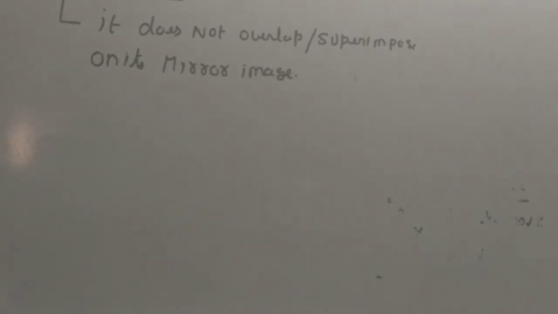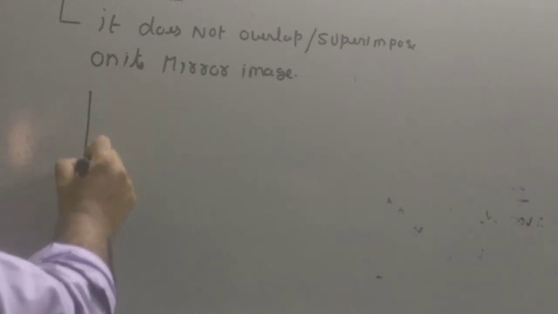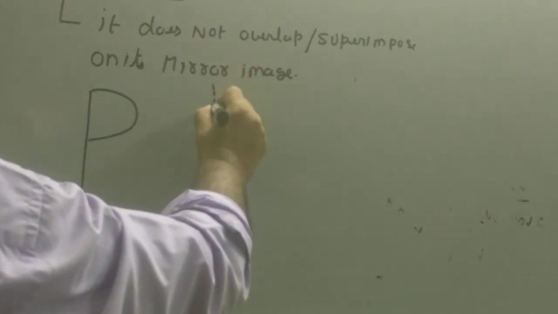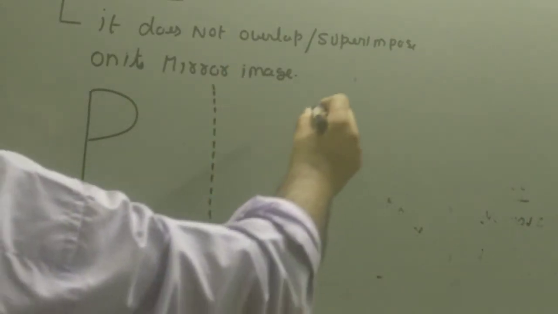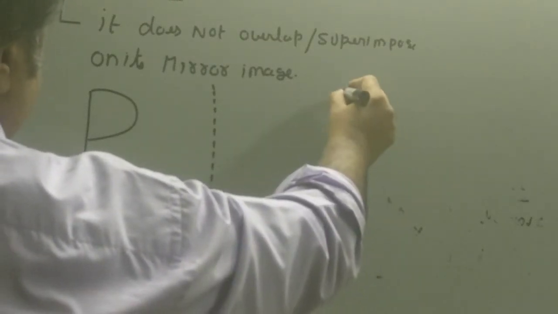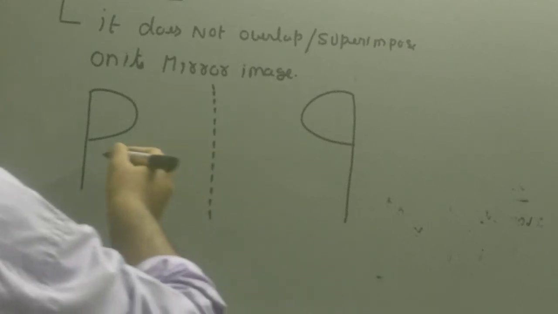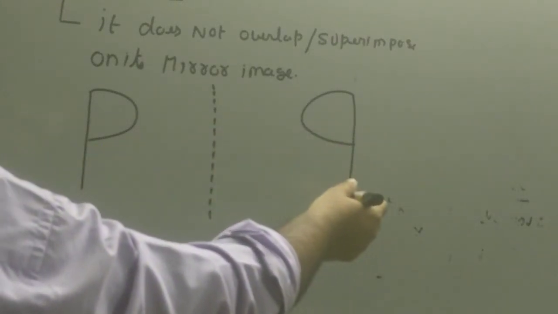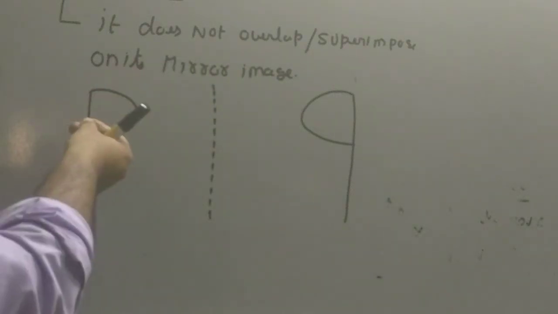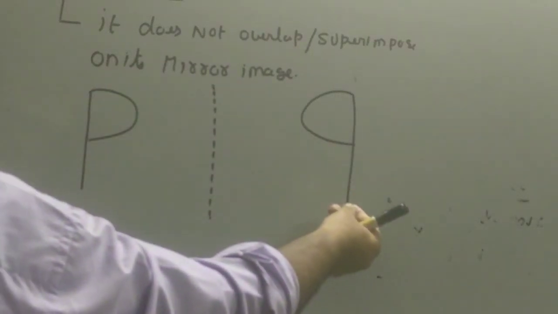Let us see a very simple example. Let's say we have got a P compound, and we want to find out whether the compound is optically active or not. Suppose this is the compound. What we'll do is make a mirror image. You know what happens in a mirror image? Left becomes right and right becomes left. The phenomenon is called lateral inversion. So this is the compound, that's its mirror image. Now you just take it like this and put it over here; you will find that when moved like this and put over it, they will not overlap.